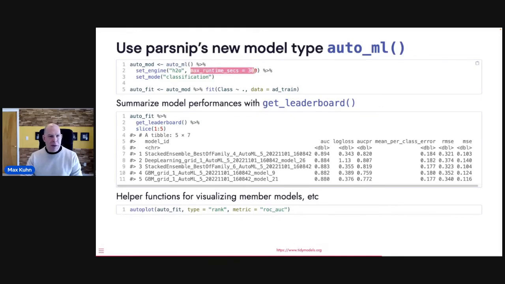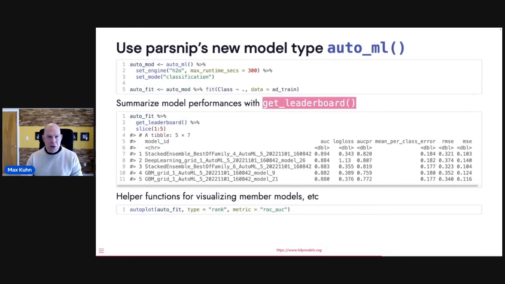This is an optional thing that I just did here, which is, how long should I let this thing run before it tries to fit an ensemble? And this makes H2O start running a bunch of models that they believe are the best substrate to go into stacking. So you've given it, let's say, 5 minutes, and it goes out and does as much as it can. And then as it goes, it starts to ensemble them and see what works best for them. So that all happens when you use the fit function on this model object.